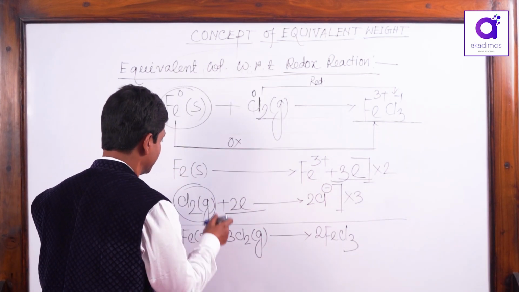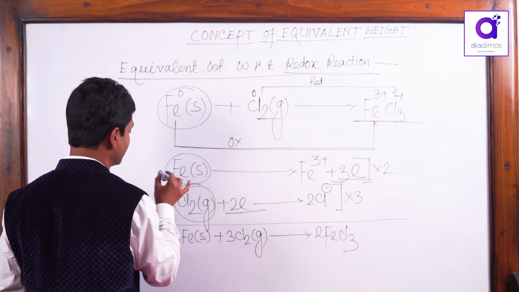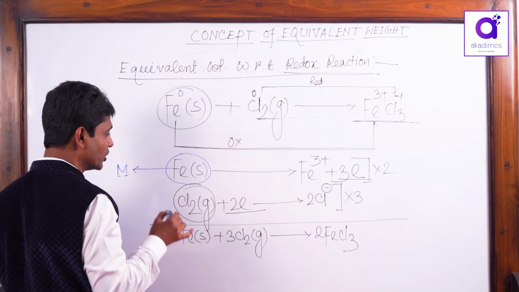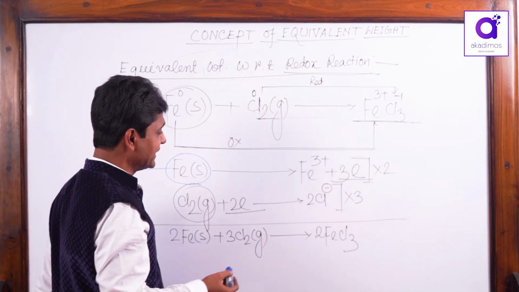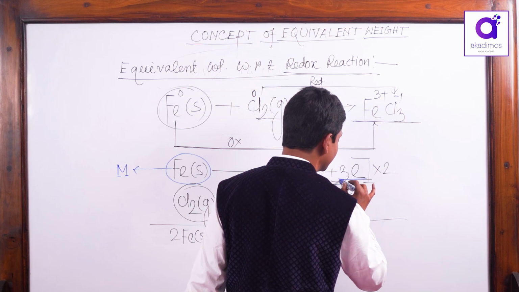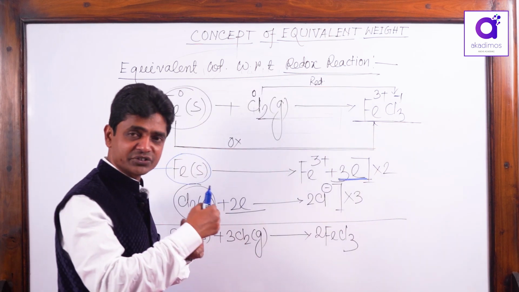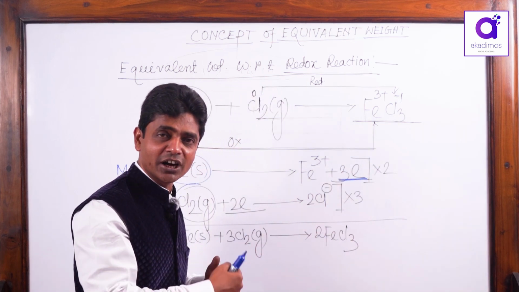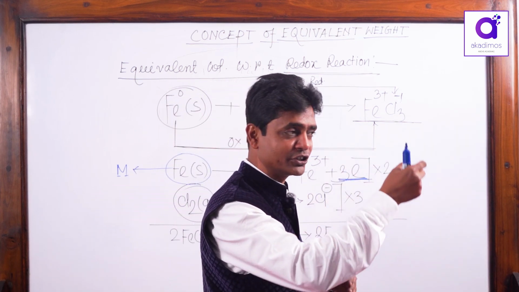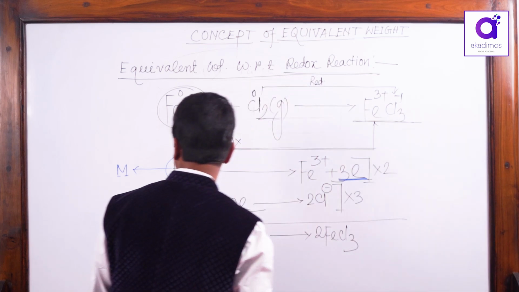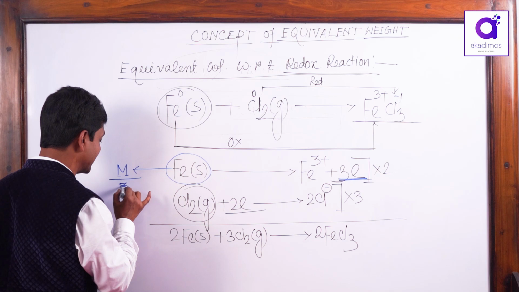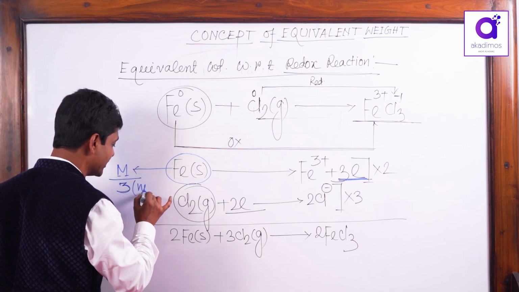Now I go. This is Fe. Its atomic weight or molecular weight, 56. If I take 1 mole, molecular weight 56 gram, then it is associated with 3 mole electron transfer. That means 3 mole electron transfer is associated with the molecular weight. Then 1 mole electron transfer is associated with molecular weight by 3. When I take molecular weight by 3, that 3 is called the N factor. This is called the N factor.